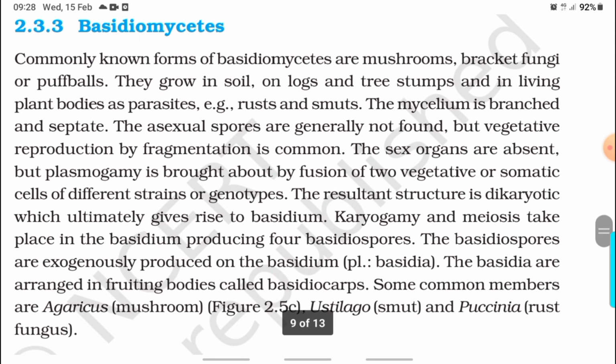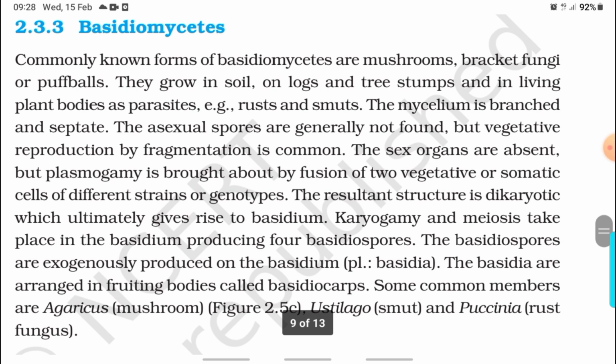Basidiomycetes, commonly known as mushrooms, bracket fungi, or puffballs. They grow in soil, on logs and tree stumps, and in living plant bodies as parasites, for example rusts and smuts. The mycelium is branched and septate. The asexual spores are generally not found, but vegetative reproduction by fragmentation is common.